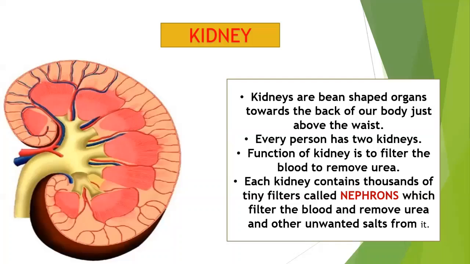The blood in our body is constantly passing through our kidneys. Each kidney contains thousands of tiny filters called nephrons. When the blood containing urea and other waste salts passes through nephrons in the kidney, the nephrons filter the blood and remove urea and other unwanted salts from it. The liquid left in the kidney is a yellowish liquid called urine, which contains urea, other waste salts, and excess water.